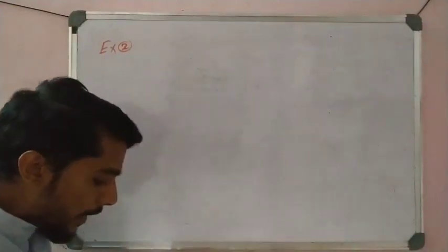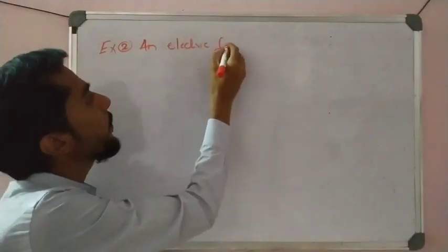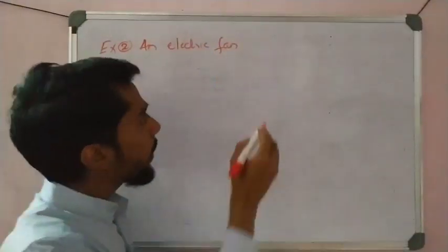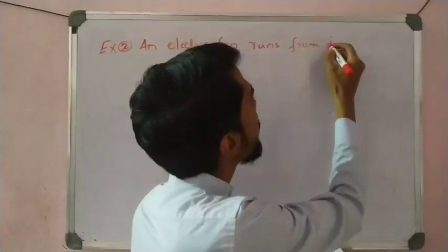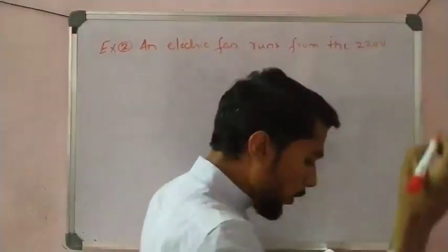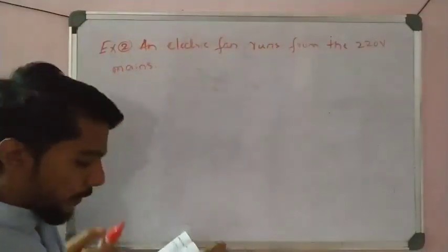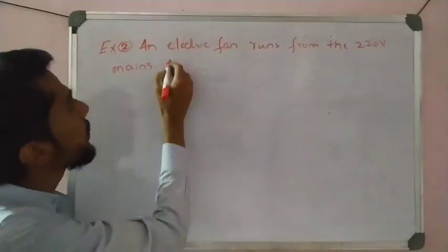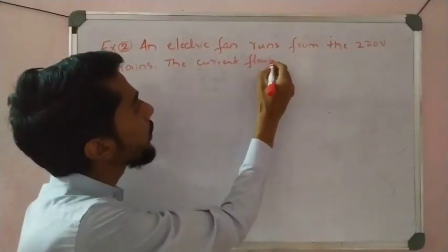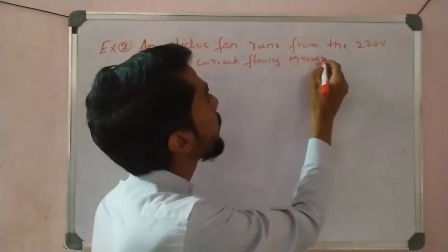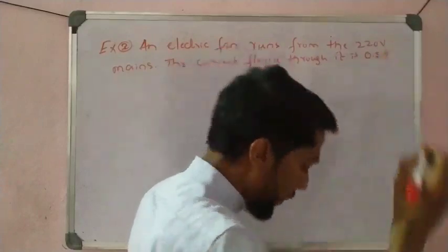An electric fan runs from the 220 volt mains. Okay, V given, right? Potential difference is given. The current flowing through it is 0.5 ampere, right? 0.5 ampere.